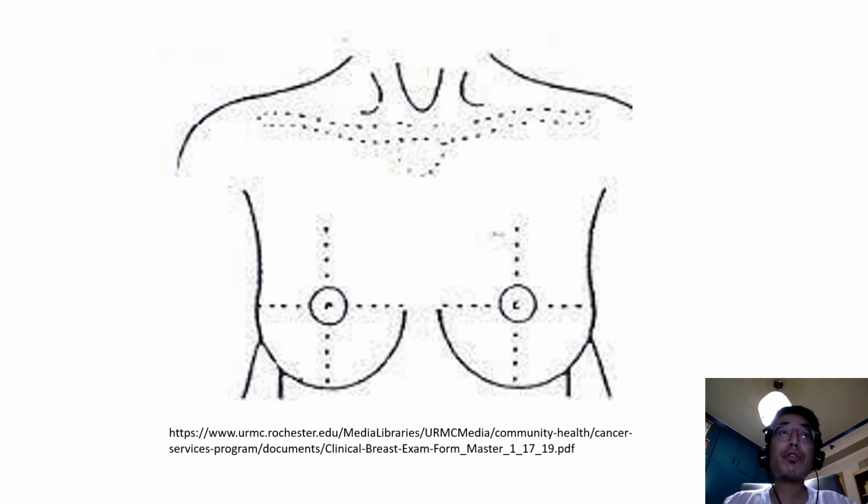The borders of the breast are as follows. The breast extends from the second to the sixth ribs, and medially from the sternum and laterally to the mid-axillary line. Again, the borders of the breast: superiorly is the second rib, inferiorly the sixth rib, medially the sternum, and laterally the mid-axillary line.